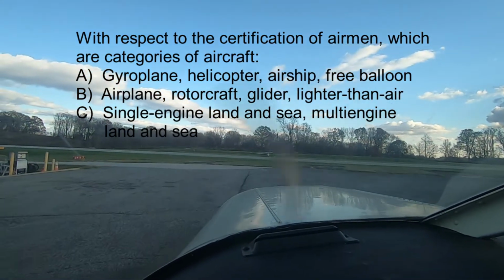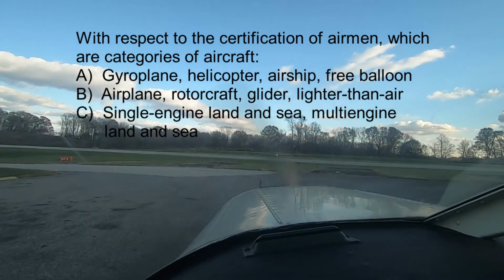So the answer is B, airplane, rotorcraft, glider, lighter than air. So categories of aircraft, when you're talking about certificates in airmen, refer to a broad classification of aircraft, and examples are like in answer B, airplane, rotorcraft, glider, lighter than air. So on the back of your license, if you have one, or when you get one, one of the lines will start something like this: airplane, single engine land. Airplane is the category as far as your certificates. It's the broadest description. The other answers are not categories of aircraft with respect to certification of airmen.